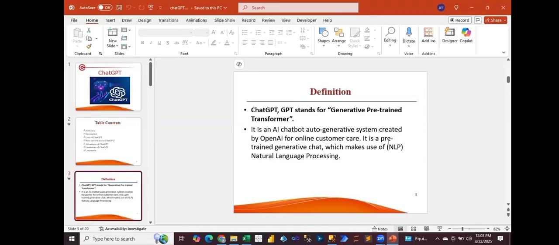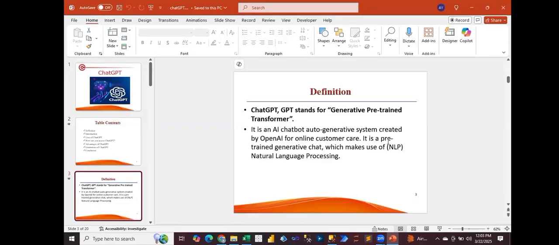So earlier it was created, and now they have upgraded the version. When the first version of ChatGPT was launched, at that moment it was not able to respond correctly, or was not able to answer some of the user queries.